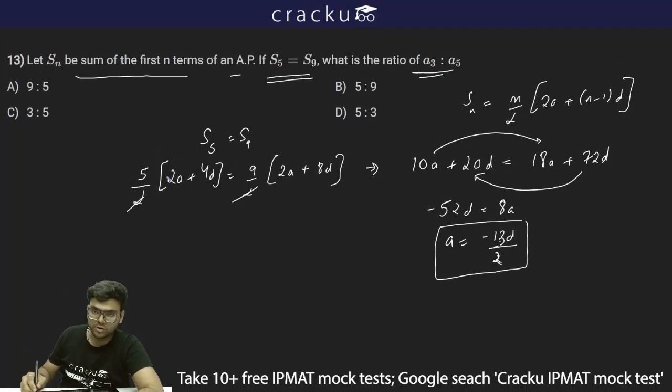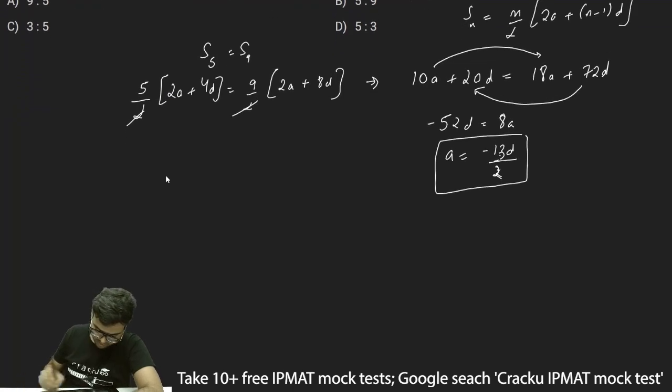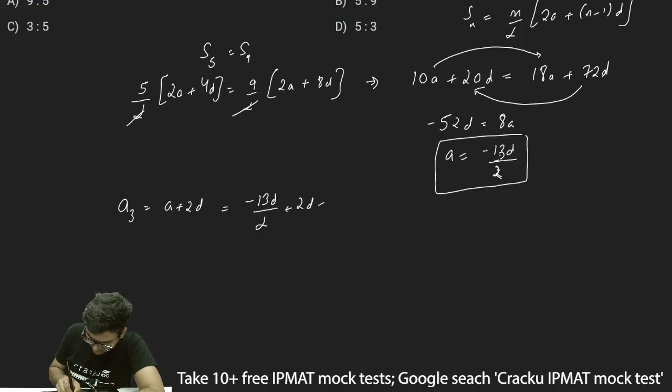Now we need to find out A3 is to A5. So let's see what is A3. A3 is equal to A plus 2D. And what is A? A is minus 13D by 2. So minus 13D by 2 plus 2D. This will be equal to, 2 into 2 is 4D, so minus 13D plus 4D is minus 9D by 2. So A3 is minus 9D by 2.